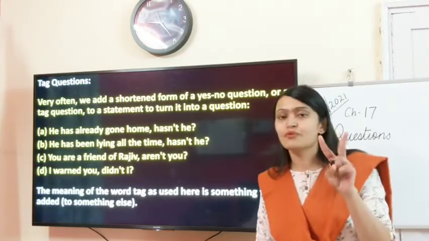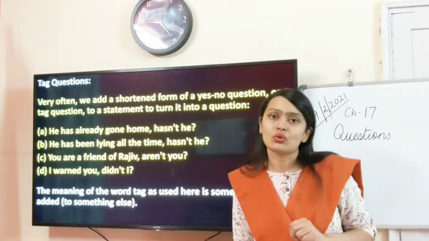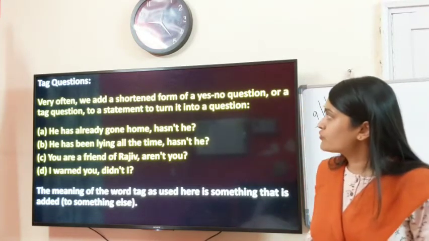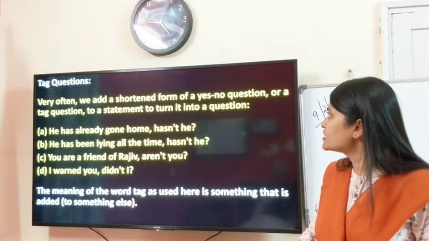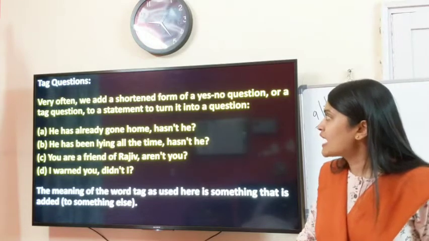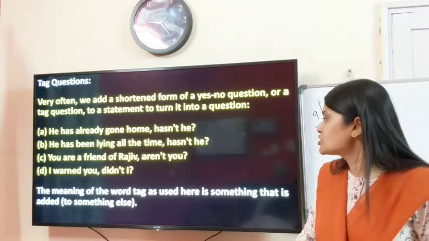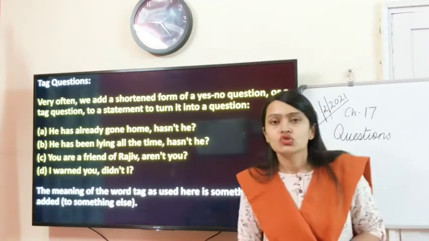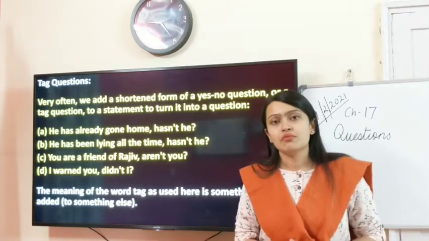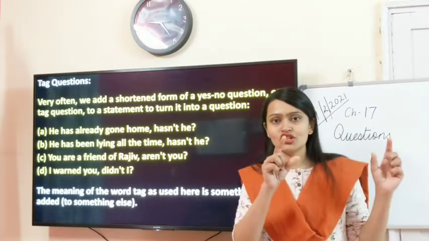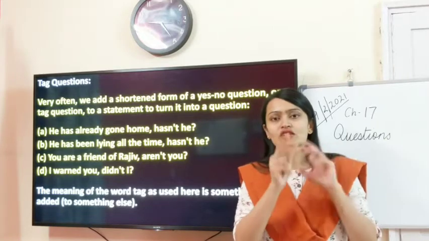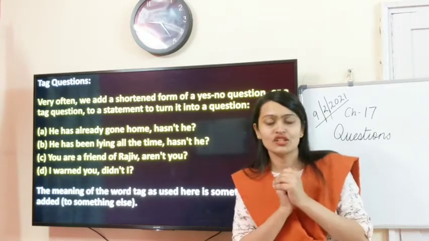Now the second type of question is, children, tag questions. Very often we add a shortened form of a yes-no question, or a tag question, to a statement to turn it into a question. Okay, so in the previous type of question we had a statement, children, and we transformed it into a yes-no question.